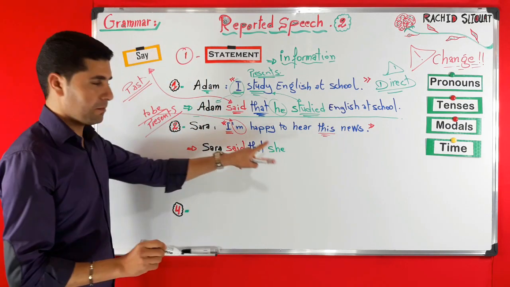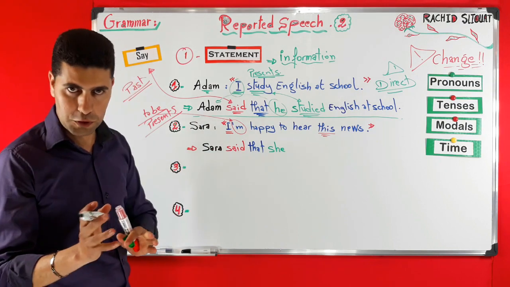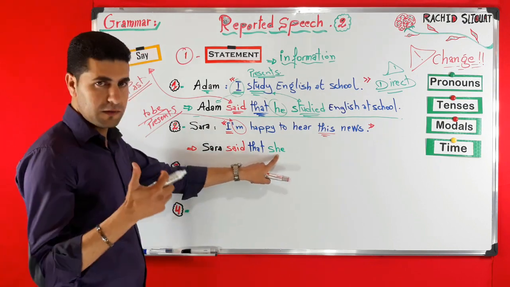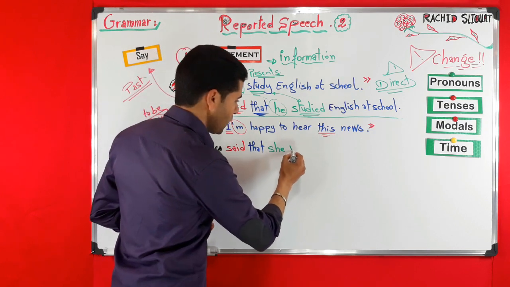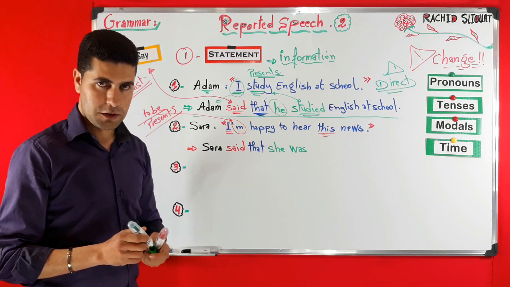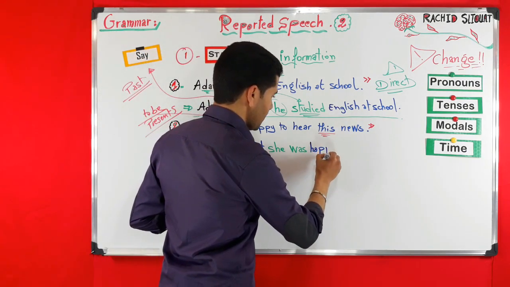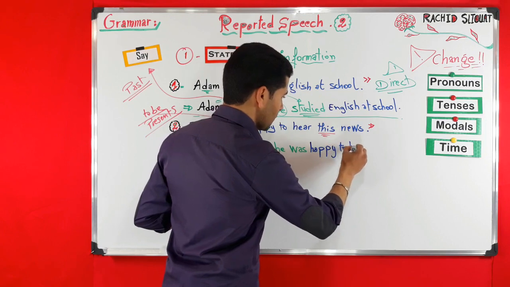Now, verb to be in present simple. Verb to be in past simple is either was or were. So she is singular, so very simply we say she was. She was happy to hear, okay? She was happy, happy to hear.